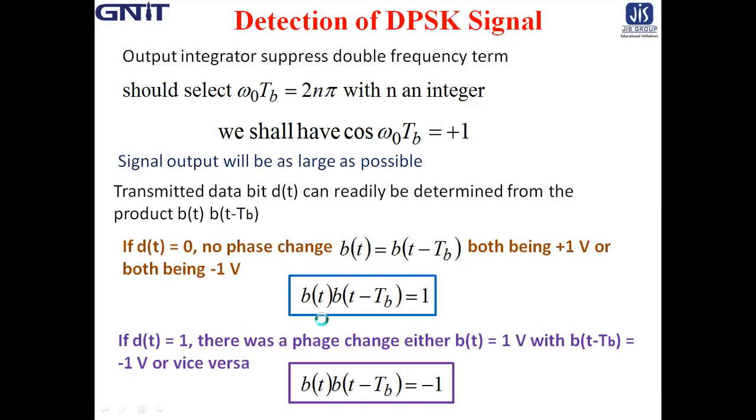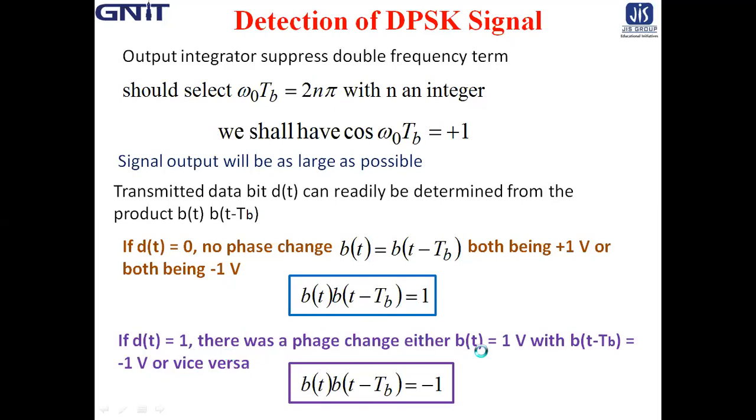Therefore, the product b(t) into b(t minus T_b) equals 1. If, however, d(t) equals 1, then there was a phase change.